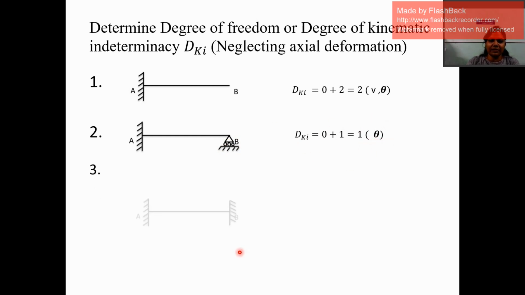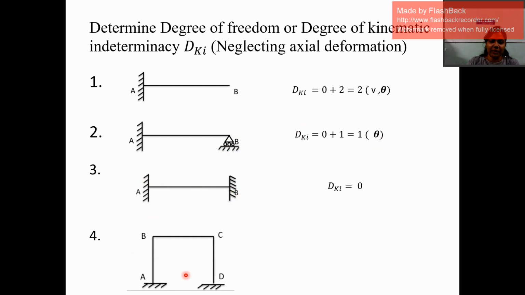Now the third one is a fixed beam. Both ends of the beam are supported on fixed supports, so the possible displacement at both supports is 0. So the DKI of this beam is 0. The fourth one is a frame, an RC frame, which is supported on fixed supports. If you have to find the DKI of this figure, it is very simple.